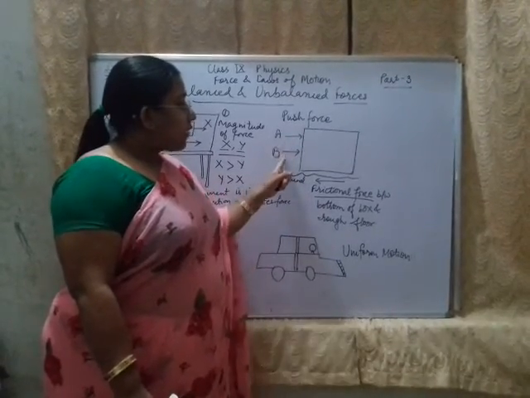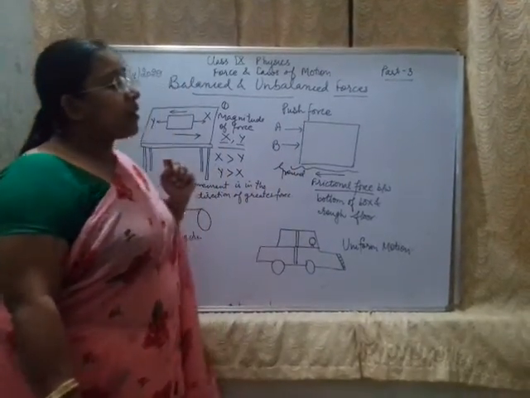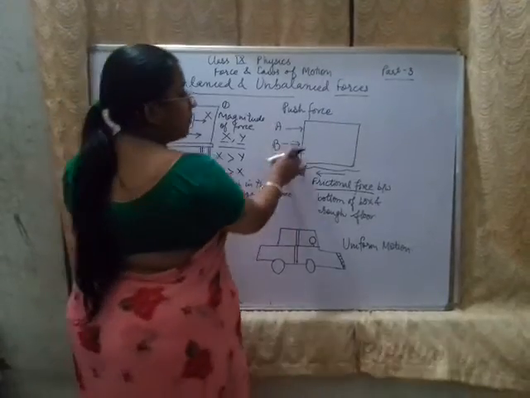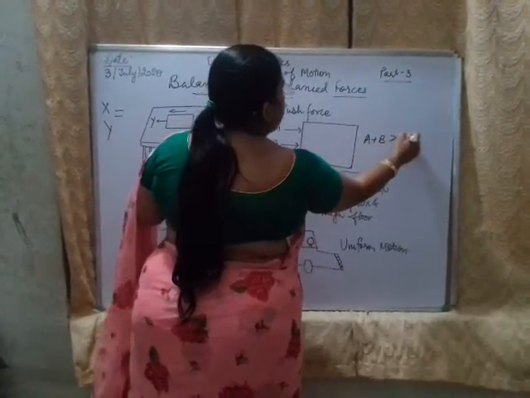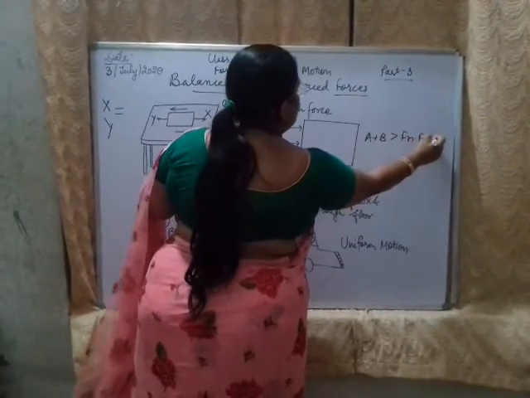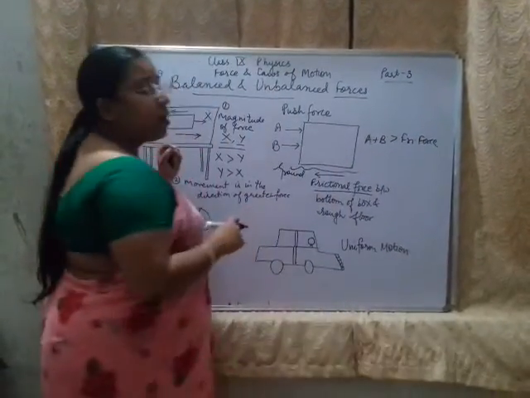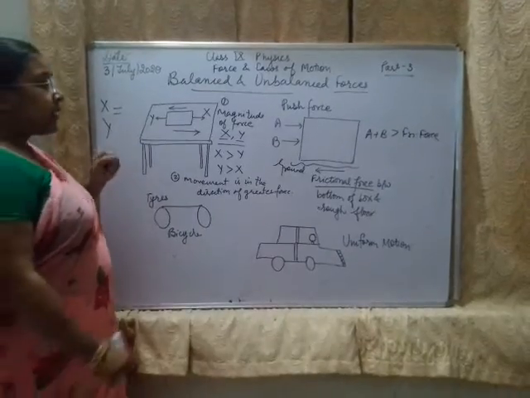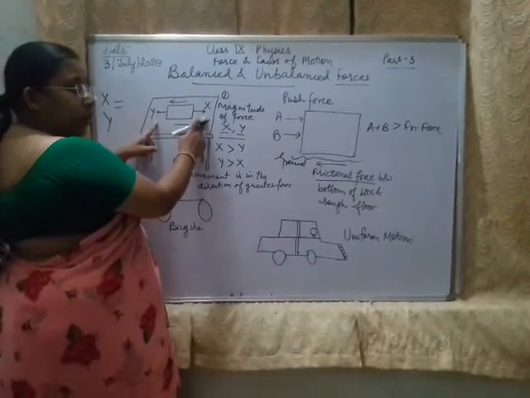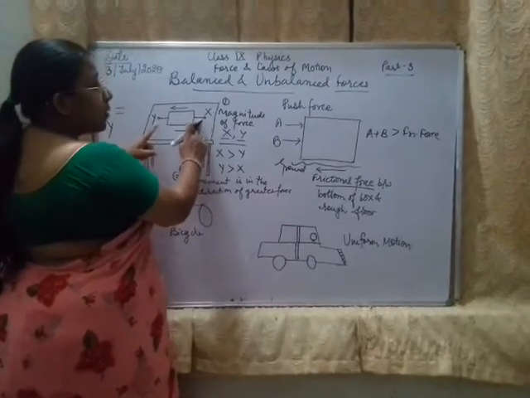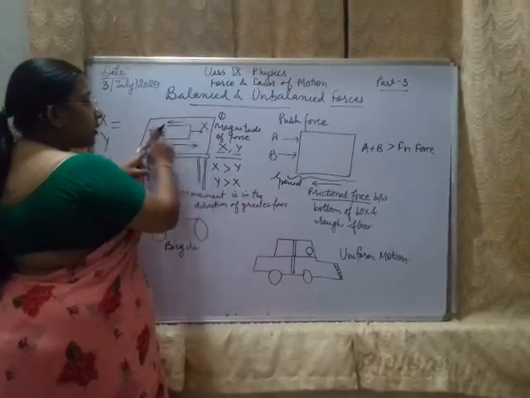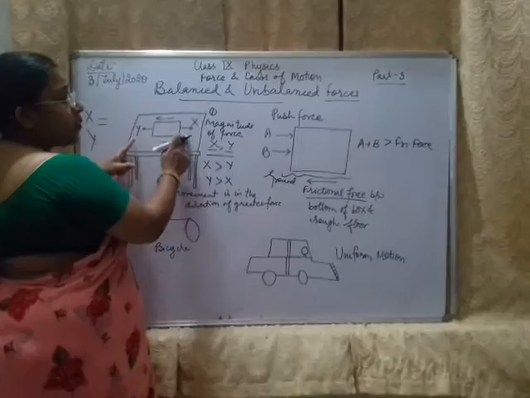Let us say we have two forces A and B. Combined, when A and B become greater than this frictional force, then only this box will move. So basically when these two forces are equal, this is called balanced force. Balanced force has not allowed to move this box.